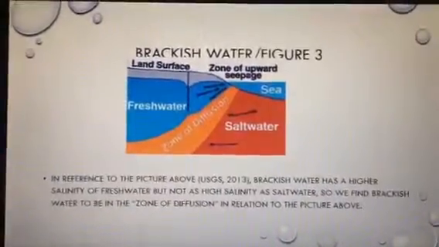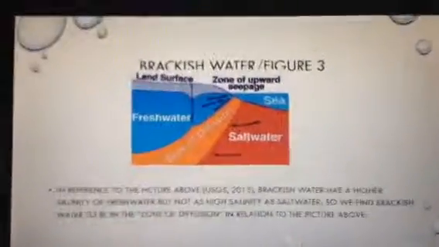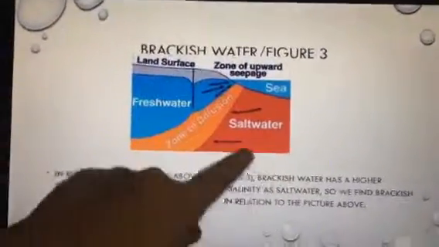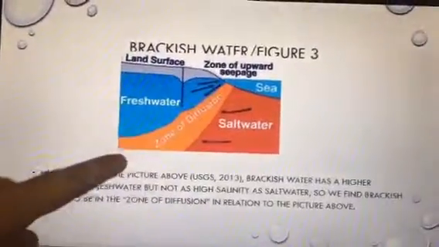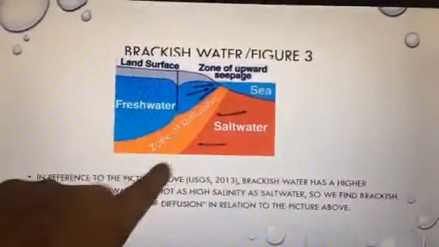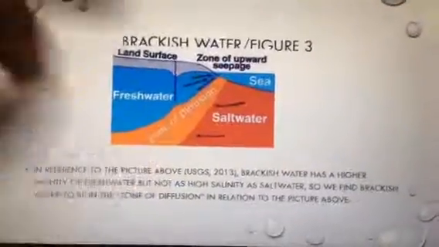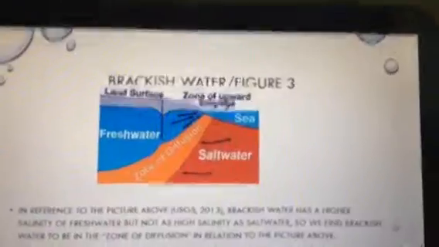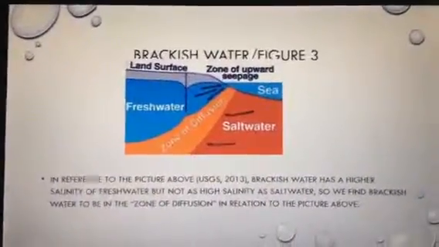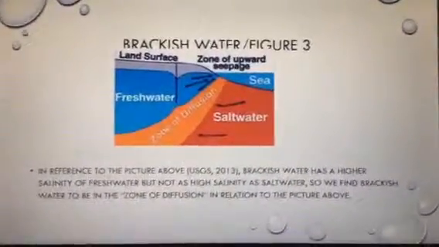What's brackish water? In Figure 3, you can see that where salt water and fresh water meet, there's this zone of diffusion, and in that zone of diffusion, we have the mixture which creates the brackish water. Brackish water has a higher salinity than fresh water, but is not as salty as salt water, so we find brackish water in the zone of diffusion.